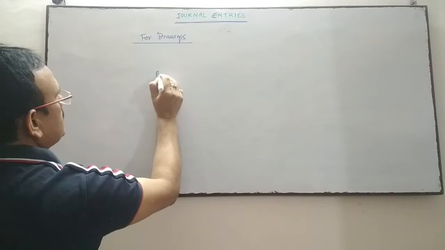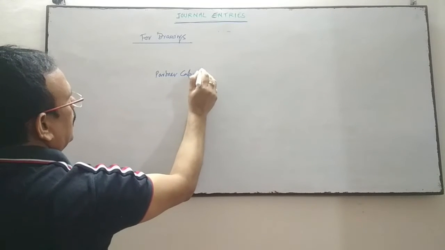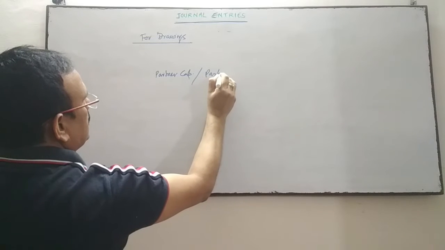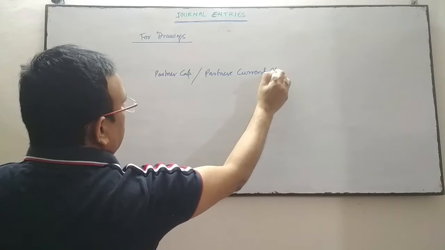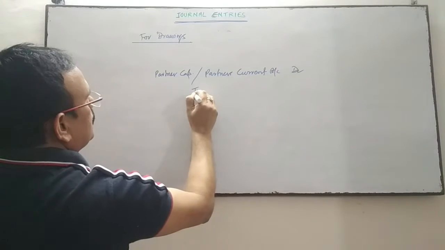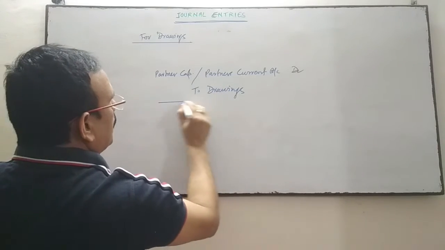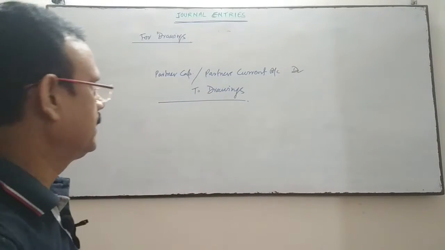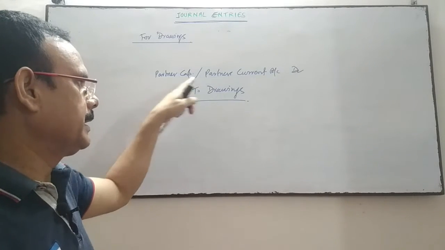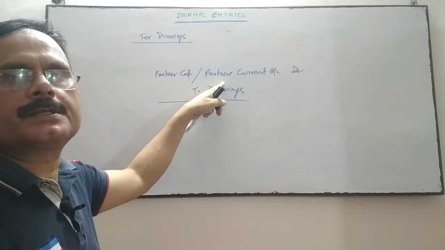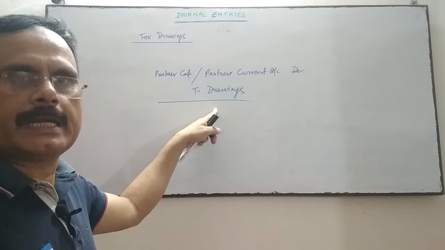So partners capital account or partners current account debit to drawings. This will be posted in the capital account when the capital is fluctuating, and in current account when the capital is fixed, in the respective partner's account.